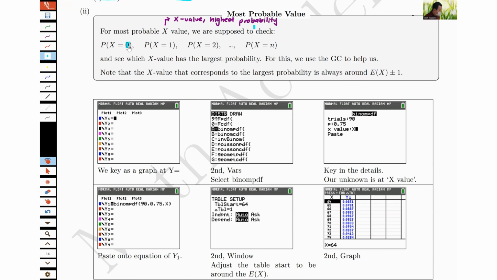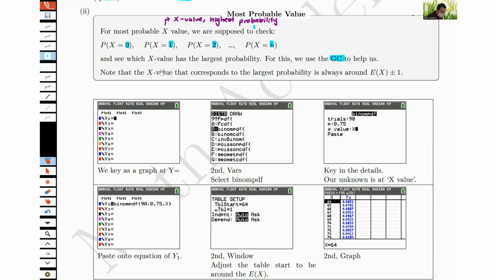Which means you're supposed to check. Remember, a binomial variable always starts from 0. It then goes to 1, 2, all the way to n. So for this particular binomial variable, we are looking at which X value has the largest probability. We will use the graphing calculator to help us.